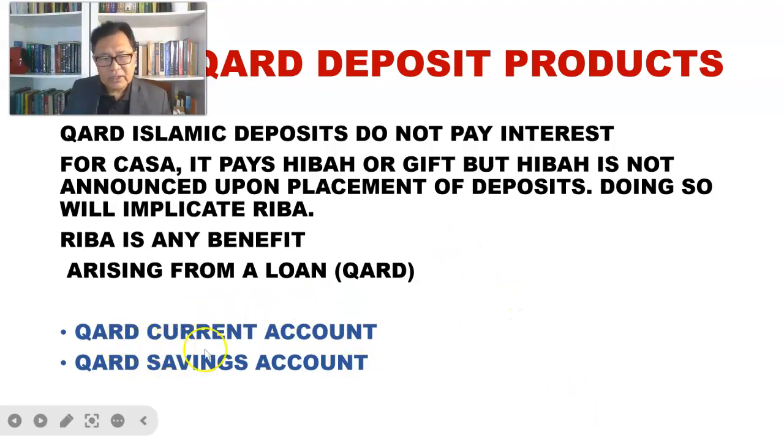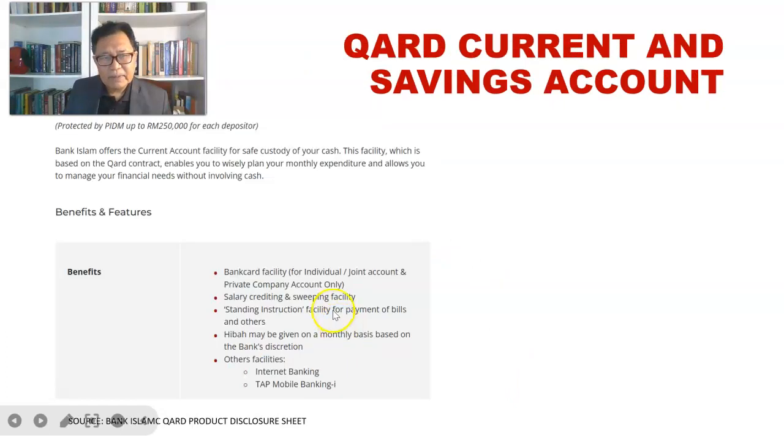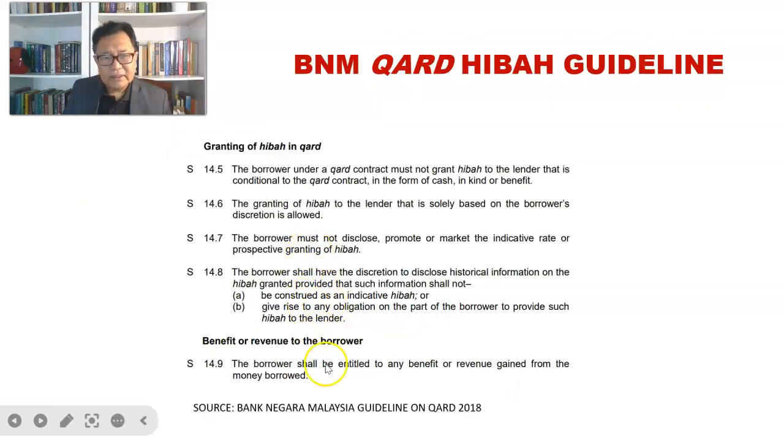So we have Qard current account and Qard saving account, and we can see that in the Bank Negara guideline on Qard deposit, on the granting of hibah on Qard, the central bank has specified in the Sharia parameter how the hibah should be treated. The borrower under the Qard contract, which is the bank, must not grant hibah to the lender, which is the depositor, that is conditional on the Qard contract in the form of cash or in kind of benefit.